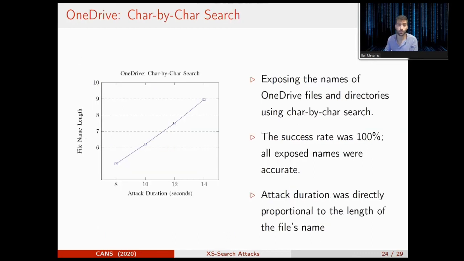OneDrive, for example, supports partial word search of the names of files and directories. So then, we performed a character by character search and exposed the list of all the files and directories of the victim. As you can see, the attack duration depends on the length and the amount of the files.